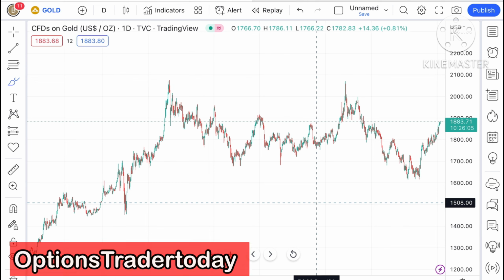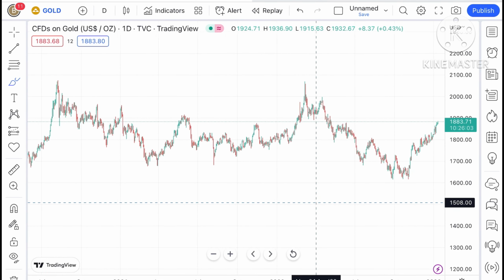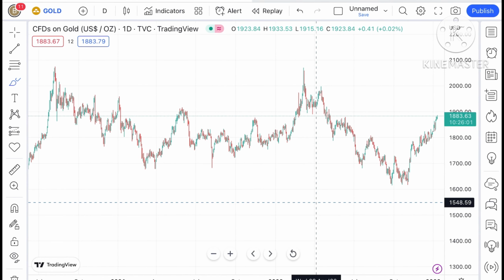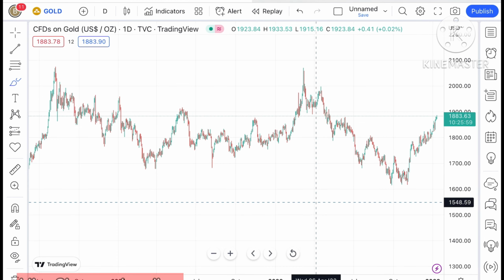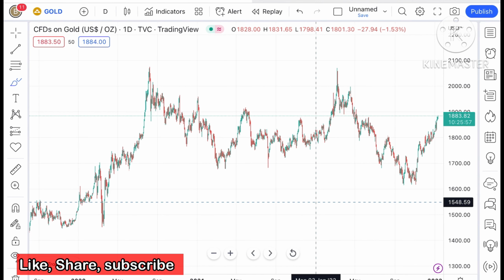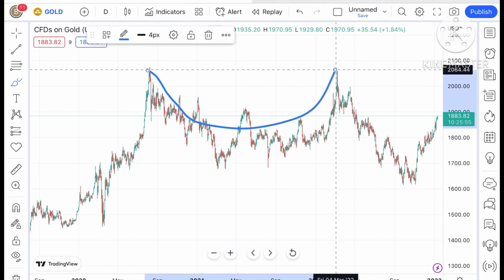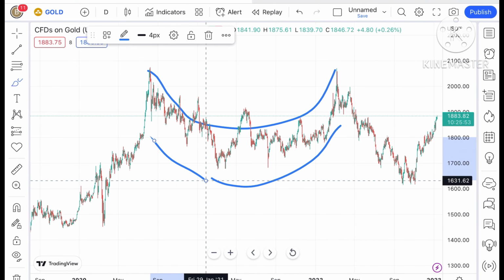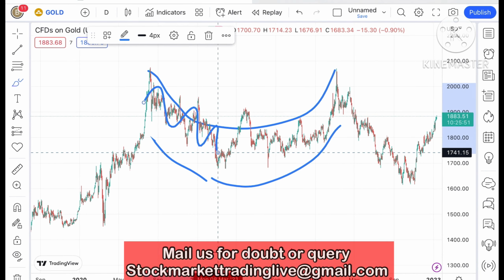So today in this video I will explain how the price of gold has moved in the last 2 days and how the price of gold can move in the next 2 days. First of all, you have to look at the chart. What we have seen is a U pattern forming, and this U pattern is moving in a particular zone.